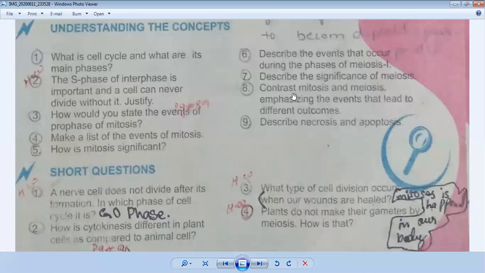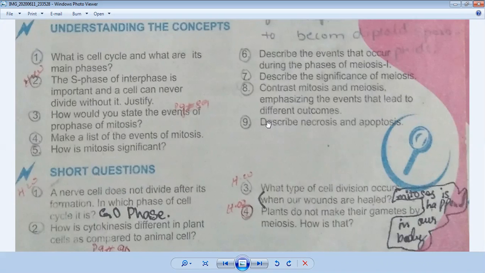Now question number 8. Contrast mitosis and meiosis, emphasizing the events that lead to different outcomes. Contrast means difference. Okay, what is the difference between mitosis and meiosis? If you see your book, its answer is given on page number 101. The diagram is given at the center; on one side mitosis is given, and on the other side meiosis is given. So you can find their difference with the help of diagrams, on page number 101.